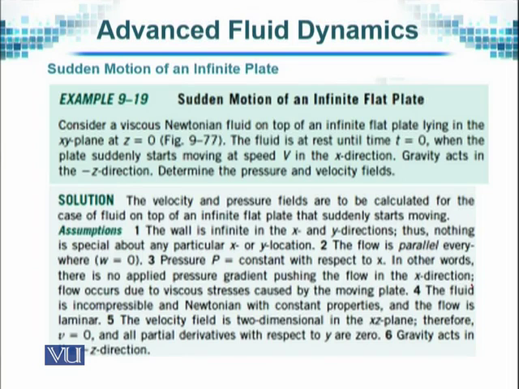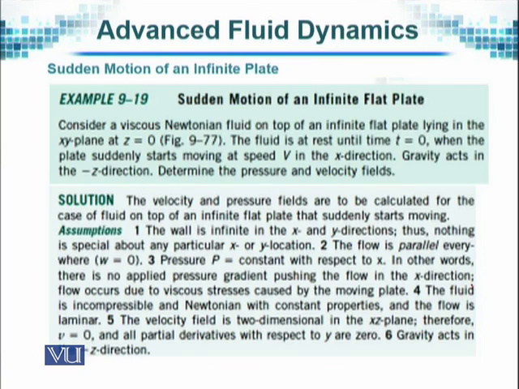We will show you a schematic diagram in a while. Gravity acts in the z direction, but since gravity acts downwards and we always take the rectangular coordinates with upward as positive, we say that gravity acts in the negative z direction. We need to determine the pressure and velocity fields for this problem.